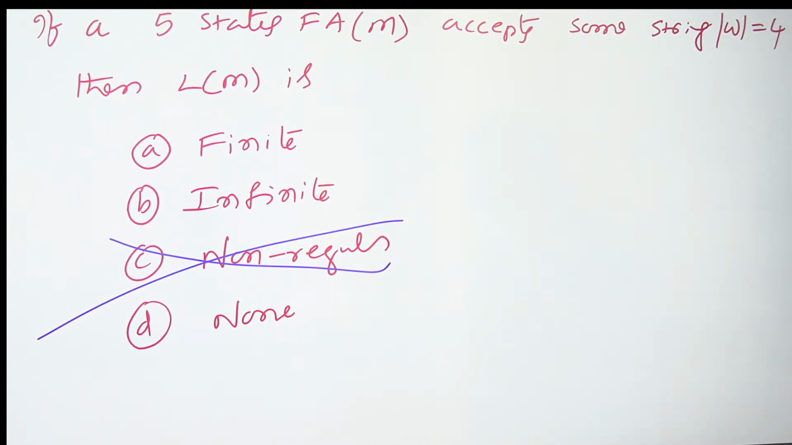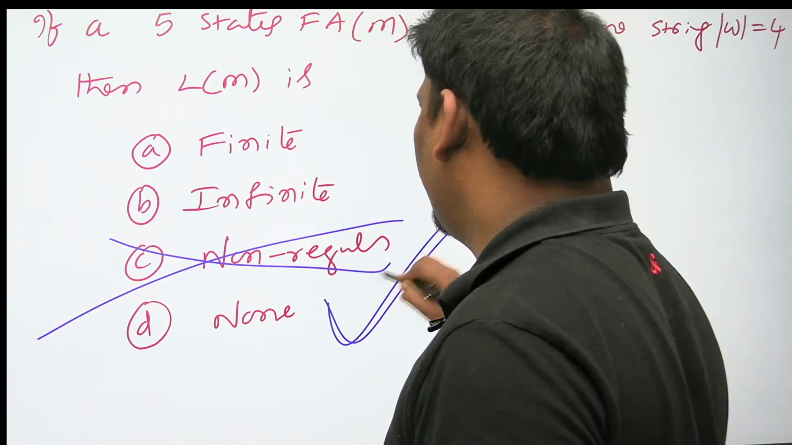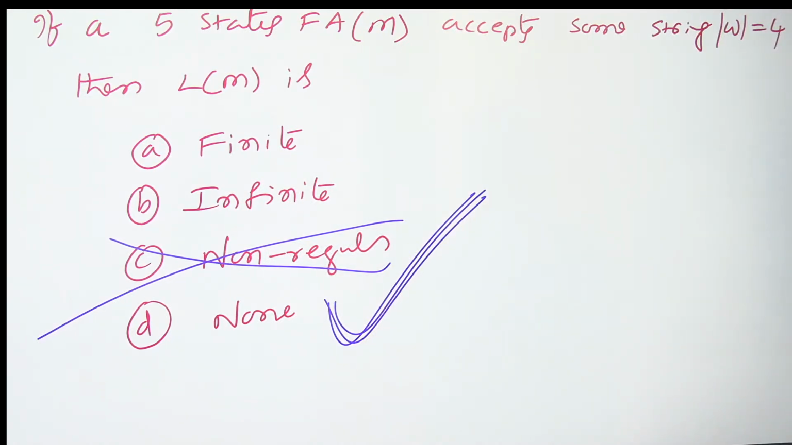So he is saying finite, no. He is saying infinite, no. May be finite, may be infinite. So the answer is going to be none. The better option is none. He is not saying that only length 4 is accepted, that length 4 is accepted and others are rejected.